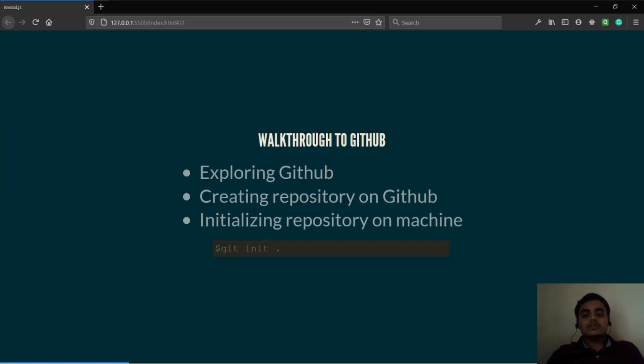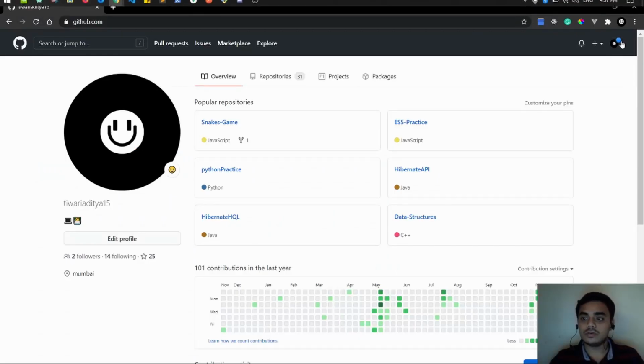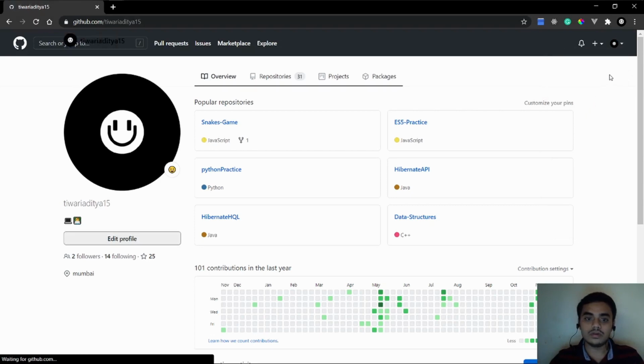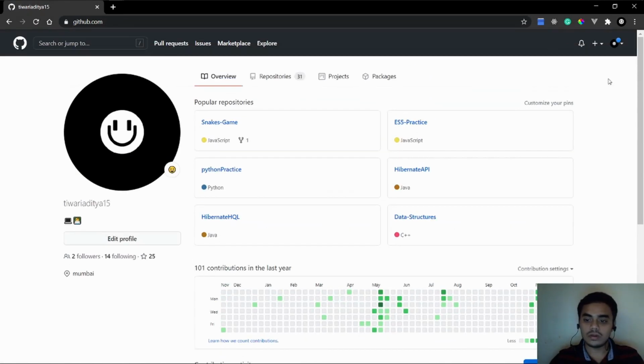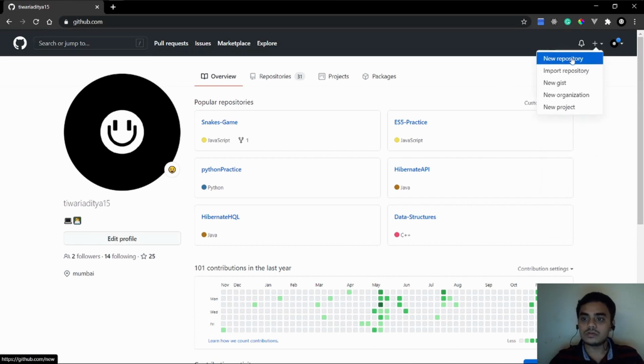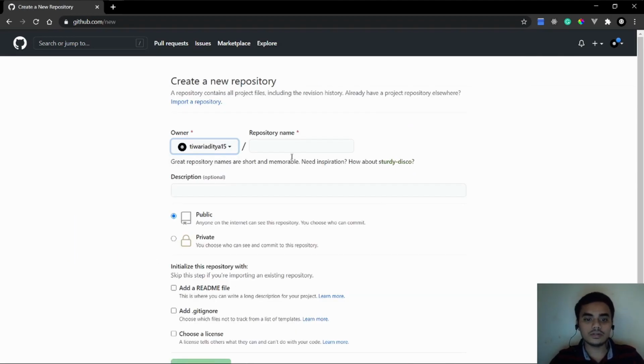Now, creating a repository on GitHub. So first, we would look at how we create a repository on GitHub. So we go here, and this is how we create a new repository. You just give your name.